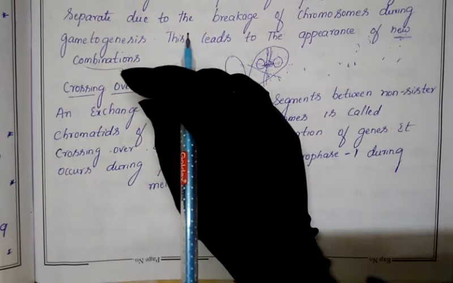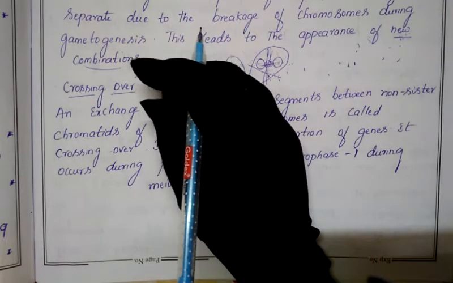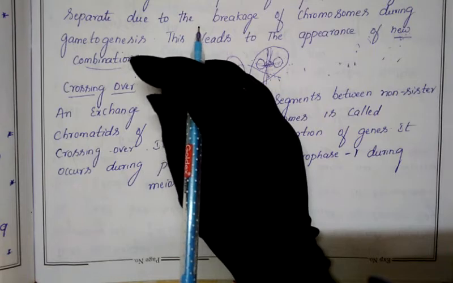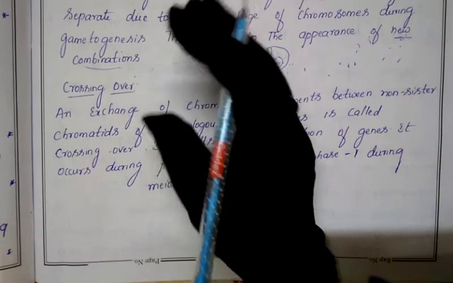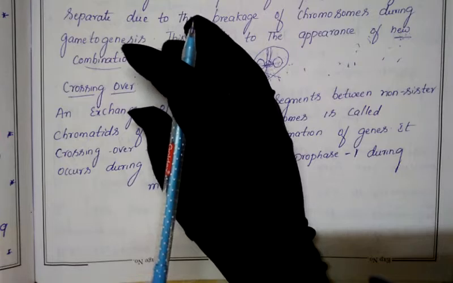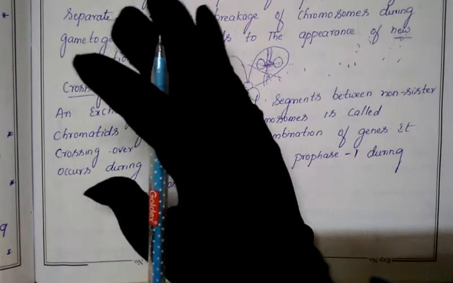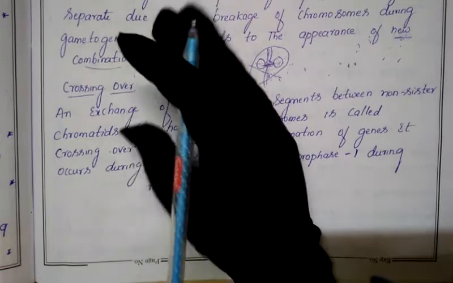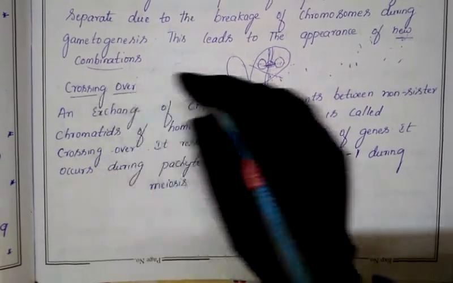In our previous class, we discussed the conclusions given by T.H. Morgan, and we also discussed the types of linkage. Two types of linkage were there: one was complete linkage, another was incomplete linkage. Through complete linkage, the same characters will be transmitted from one generation to the other generation. But through incomplete linkage, the characters get separated, and there is a chance of getting recombinant characters. All these things we discussed in our previous class.